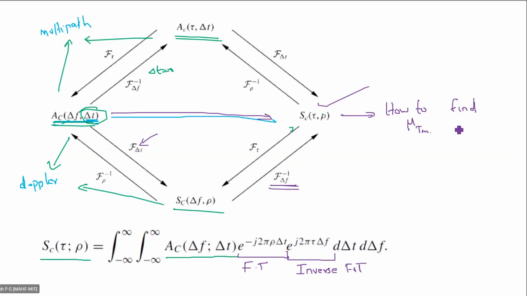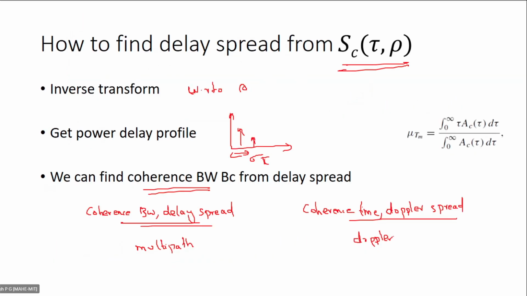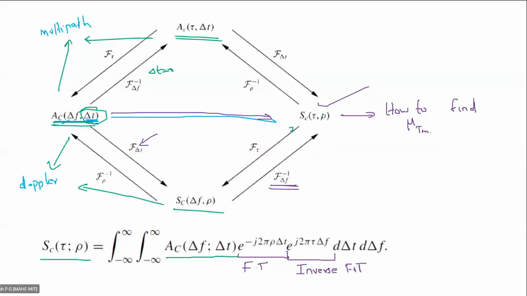So how to find the delay spread? So what should be our destination? Right now you are in SC of tau comma rho, and you have to move from SC of tau comma rho to some other place.